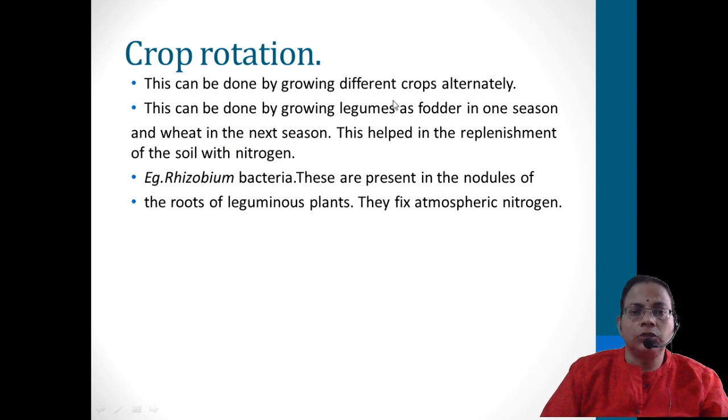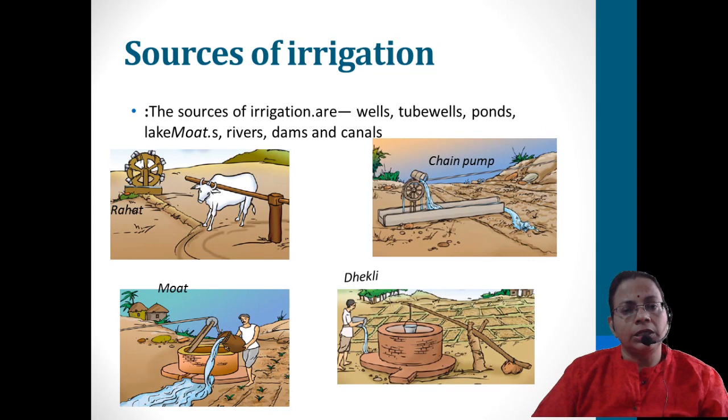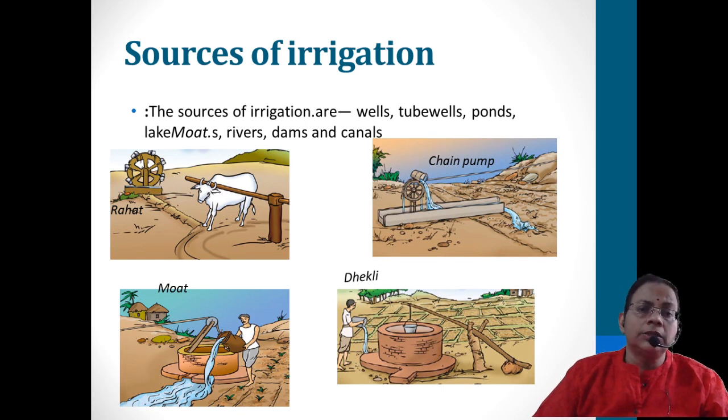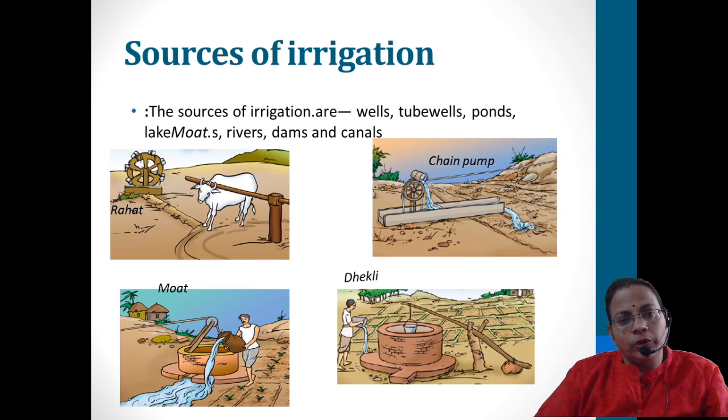Example, whenever you are growing leguminous plants along with the main crop, that is called crop rotation. Then the next step is sources of irrigation. As we all know, after sowing and adding manure, plants require water, because without water they cannot grow properly and they cannot produce the maximum yield. So watering is essential, and for that we have different methods, conventional as well as modern. Here in this picture I have given all the different types of conventional irrigation mechanisms. So based on the figure, they can ask match the following.